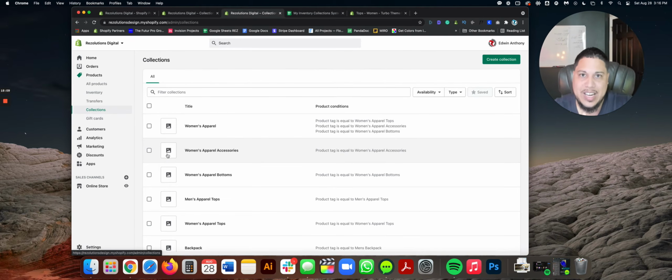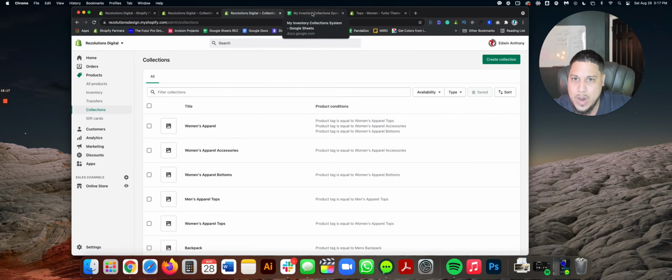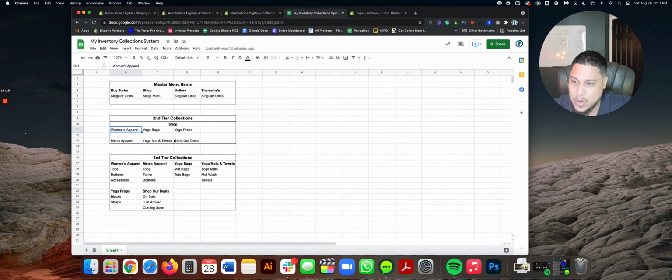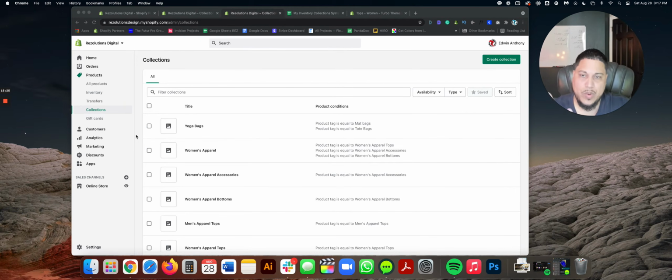We want to create the collection called Shop that has all of these guys, right? All of these things, such as women's apparel. We want it so that it's yoga bags, yoga props, blah, blah, blah. So I'm going to create some fictitious ones real quick just to fast forward. All right, so I did one very quickly here.